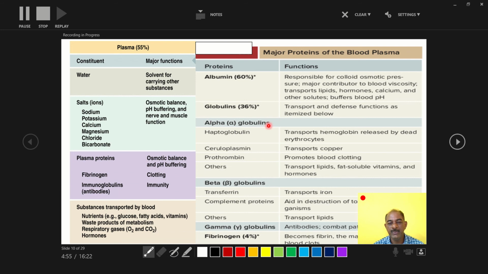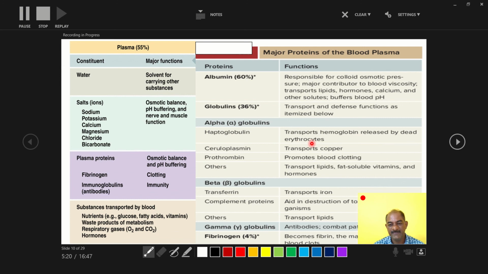Then alpha globulin again consists of different types: one, haptoglobulin; second, ceruloplasmin; third, prothrombin, and others. Haptoglobulin transports hemoglobin released by dead erythrocytes.